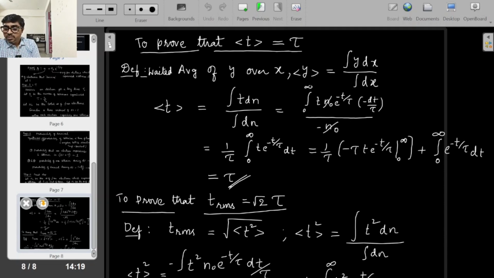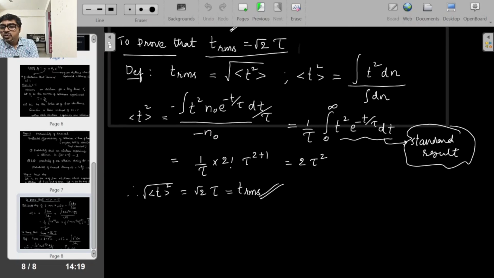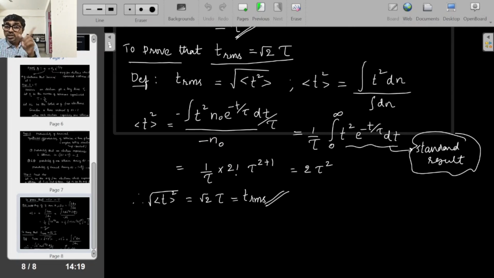The next one is the important one: t RMS equals root 2 tau. If you get that, we will get the e tau by m derivation. The definition of RMS value: first you take the average of the squares of the time and then take a root. The average of the squares of the time is, again by the same definition, integral t square dn by integral dn.